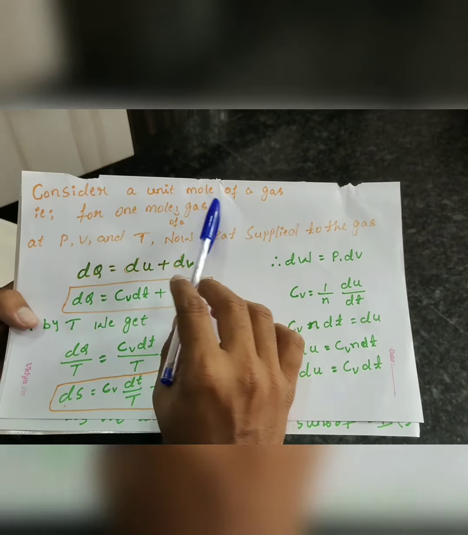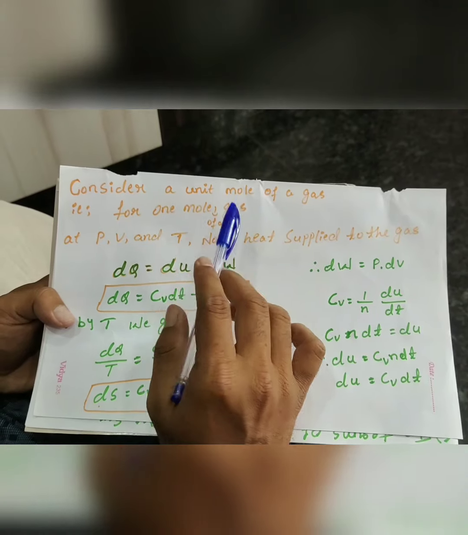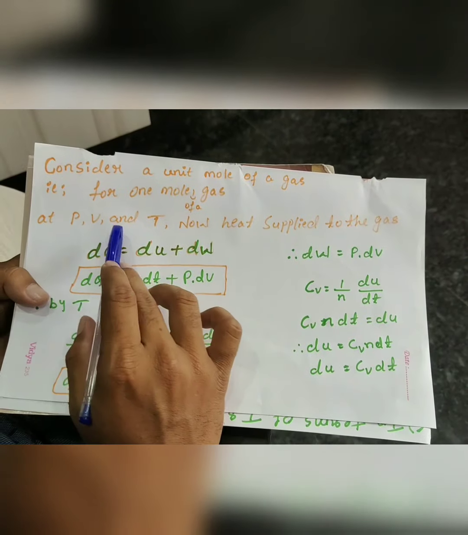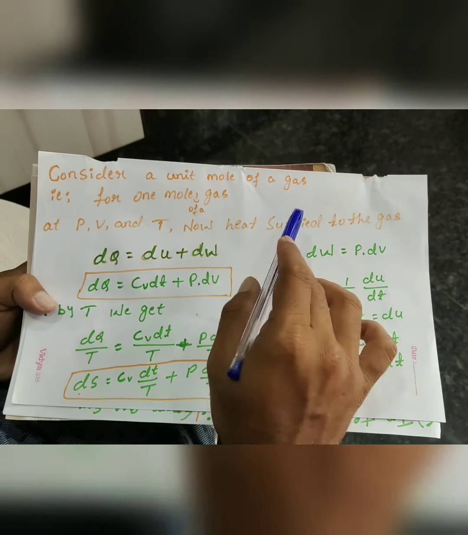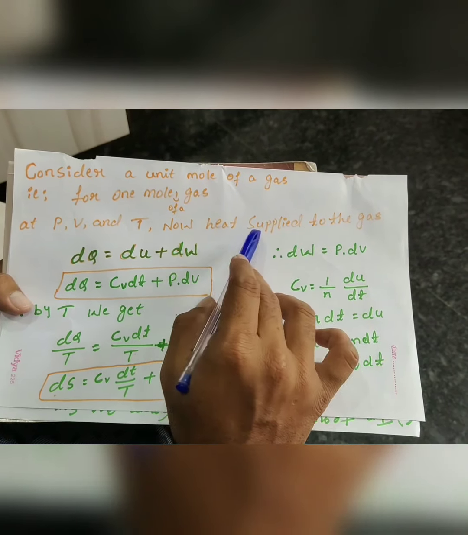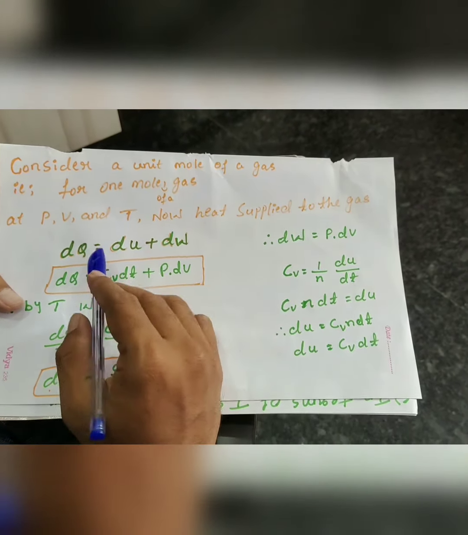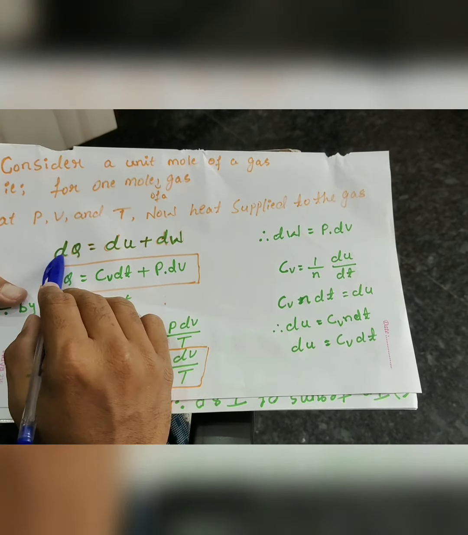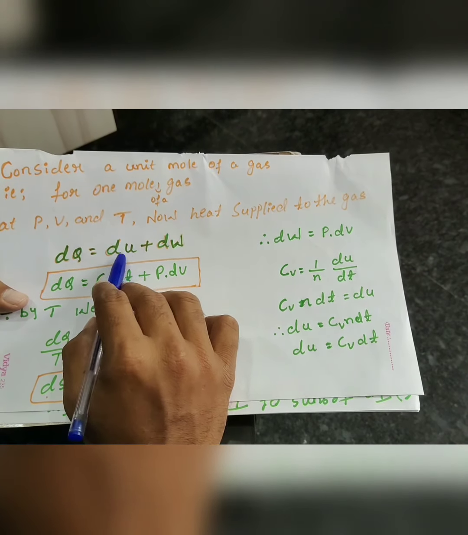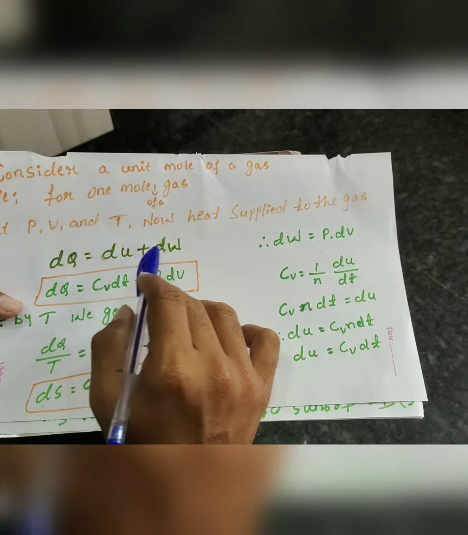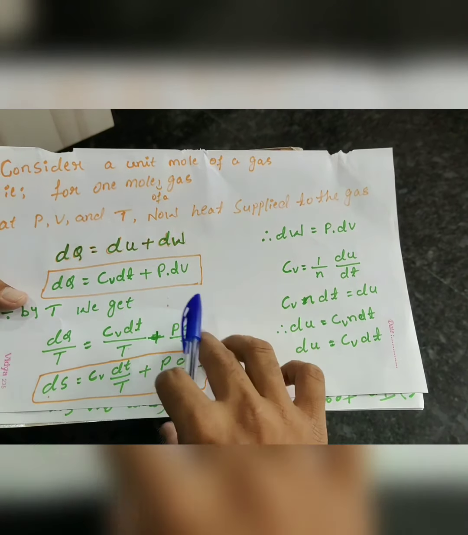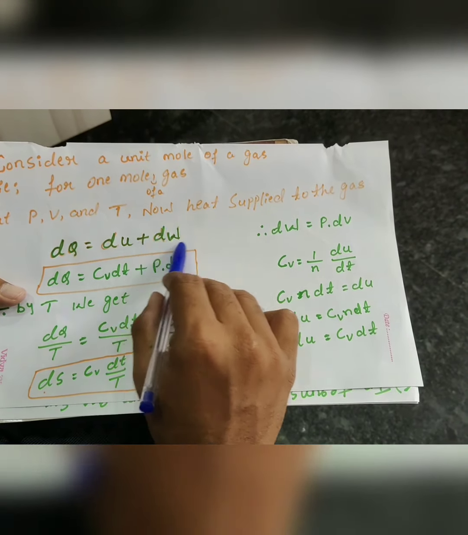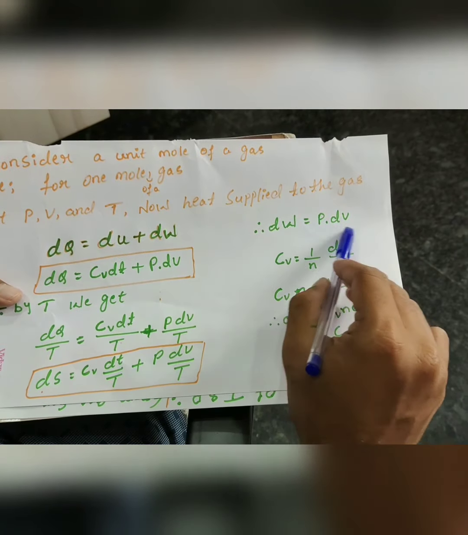Now we are considering a unit mole of a gas, that means 1 mole of a gas at pressure P, volume V, and temperature T. We are supplying heat to the 1 mole of gas. This is given by the first law of thermodynamics: the amount of heat supplied, dq, is equal to the increase in internal energy plus dw, the work done. Here dw is equal to p into dv.